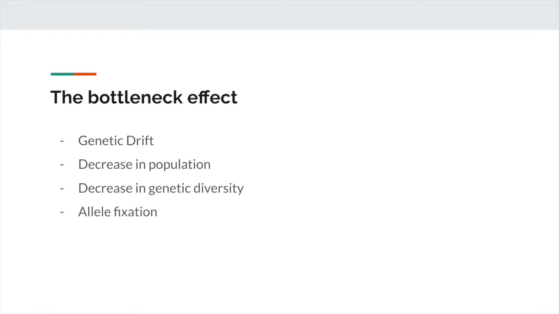Before analyzing the model, we must first understand what exactly the bottleneck effect is. The bottleneck effect is a form of genetic drift which occurs when the size of a population is severely reduced. This can in turn affect the distribution of genetic diversity amongst individuals within the population. Most of the time, the bottleneck effect causes a decrease of genetic diversity, therefore it causes alleles to be lost and other alleles to be fixed.